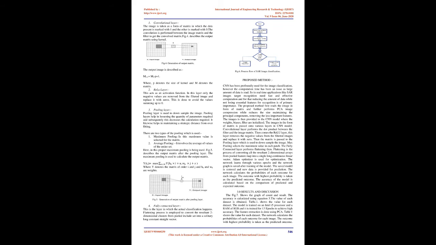The convolutional neural network layer consists of one or more convolutional layers. The convolutional neural network comprises 4 layers. 1. Convolutional layer. 2. ReLU layer. 3. Pooling layer. 4. Fully connected layer.